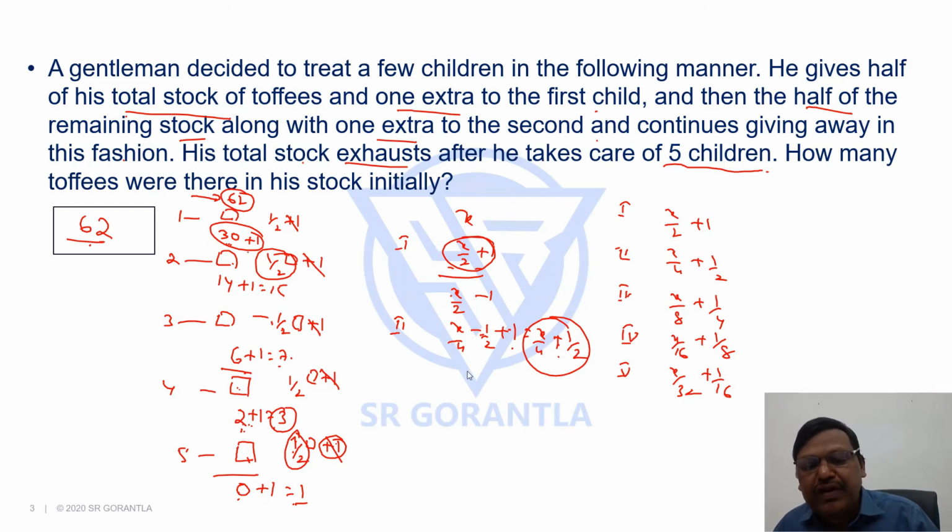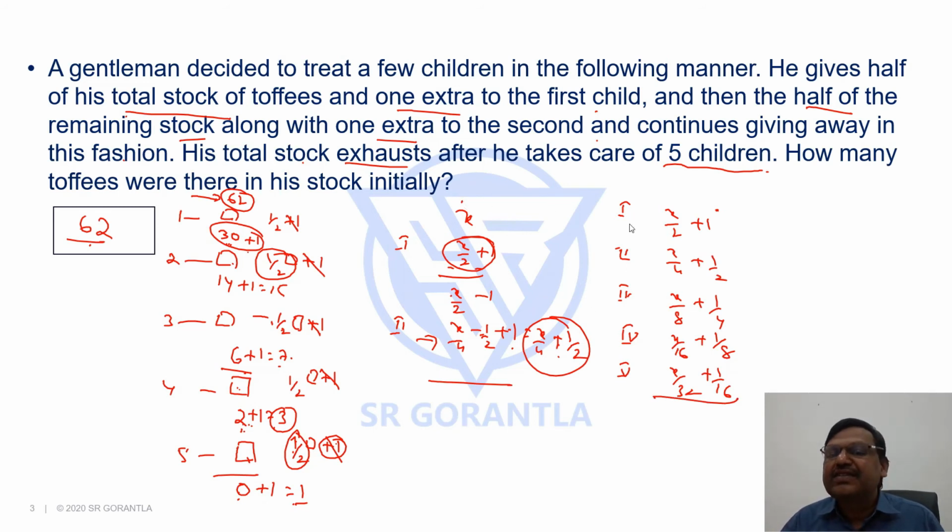If you start writing all 5 like this, how much is given, how much is left over, how much is given, how much is left over, it takes a lot of time. You need to see the pattern. When I add all of them, that should be equal to the total toffees he had originally, that is x. So if you add x by 2 plus x by 4 and so on, it will be 31 x by 32, and when you add the constants, it will be 31 by 16.